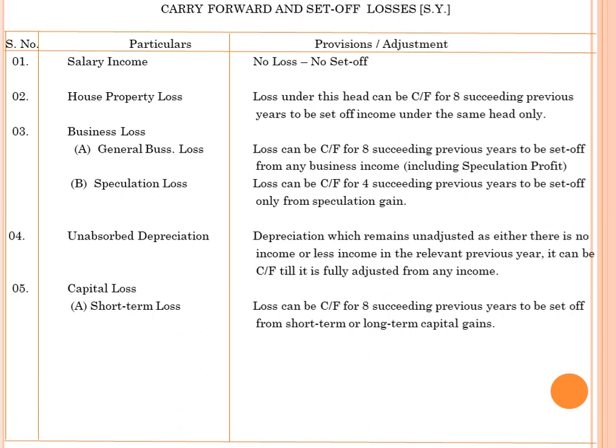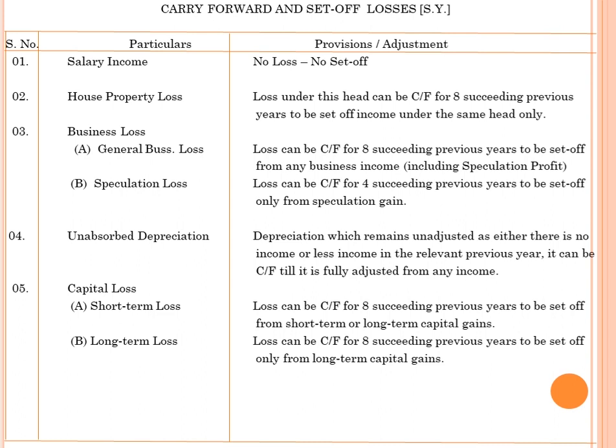Now, the capital loss. Short-term capital loss can be carried forward for 8 succeeding previous years and set off against short-term as well as long-term capital gain. Long-term capital loss can be carried forward for 8 succeeding previous years and set off only against long-term capital gain.